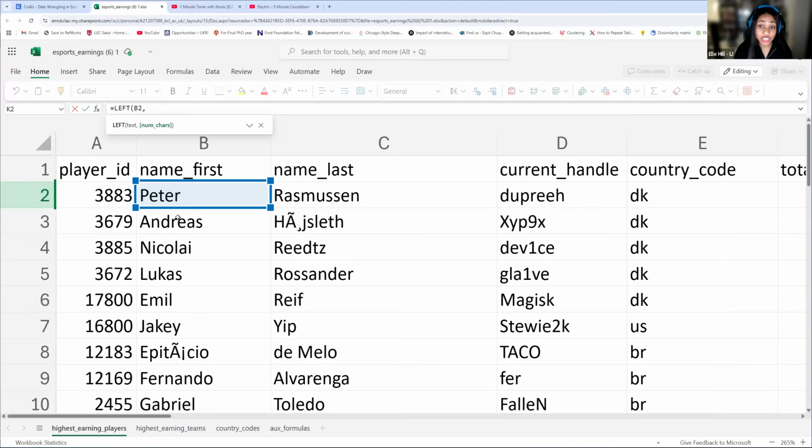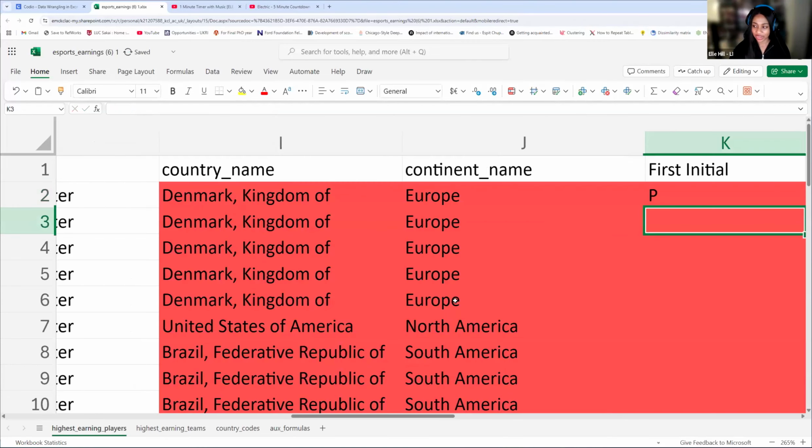Exactly. It's 1, since we just want that first initial. If we wanted the first 2, it would be 2. If we wanted the first 3, it would be 3. But we just want the initial, so it is 1. And now we have that first initial.